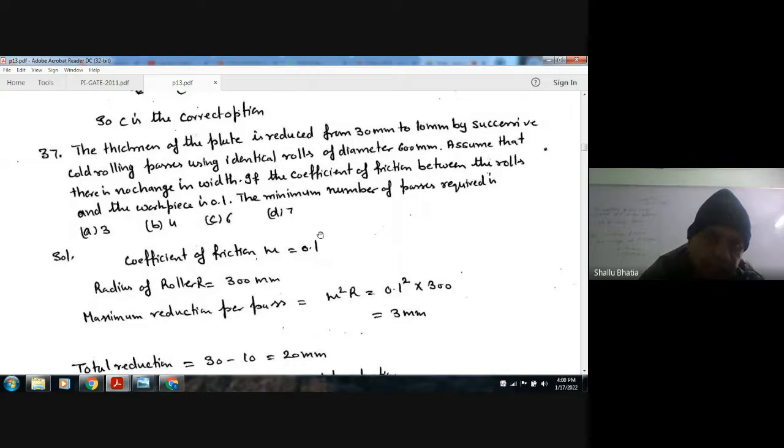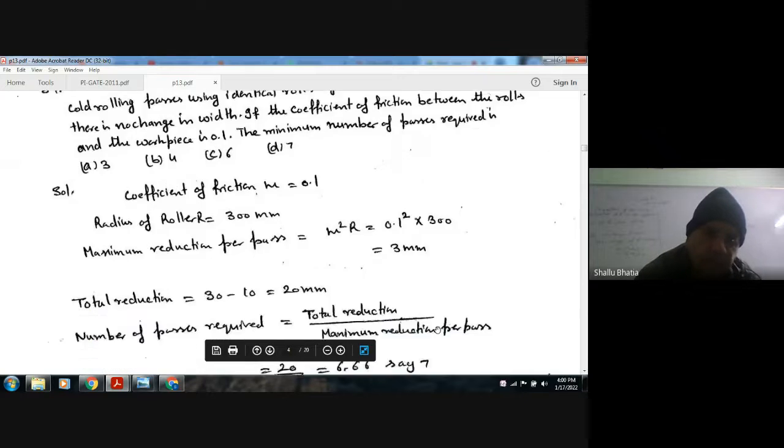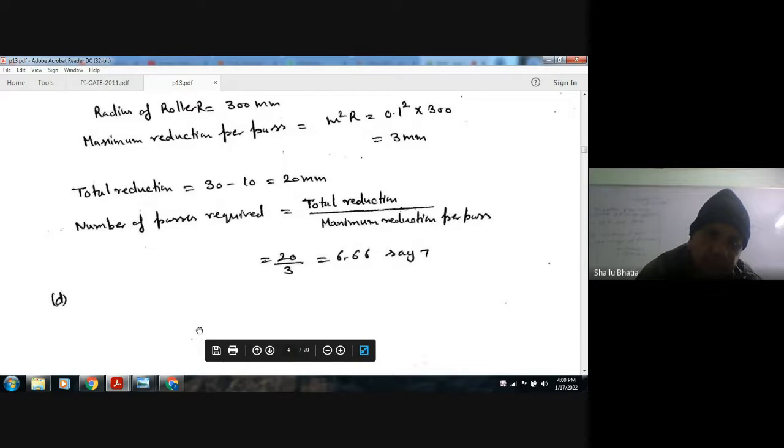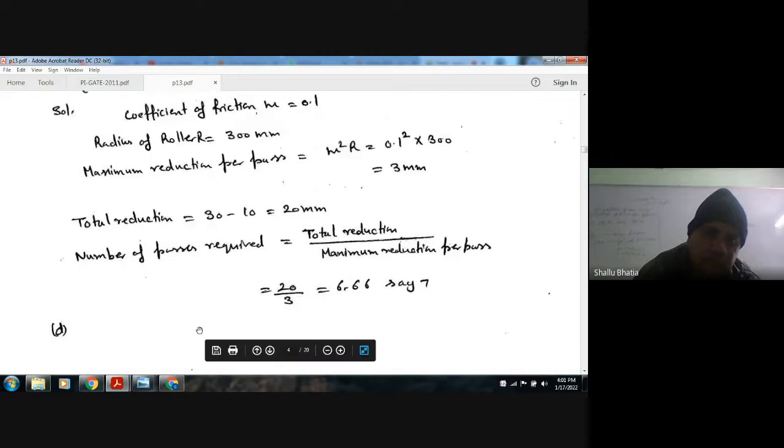Initial thickness is 30 mm, final thickness is 10 mm, and roll diameter is 600 mm, so roll radius is 300 mm. Maximum reduction in one pass is mu square R, with mu 0.1, that is 3 mm. The total reduction is 30 minus 10, 20 mm. So the number of passes required is total reduction by maximum reduction per pass, that is 7. So answer is B.